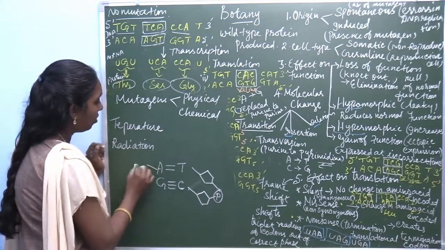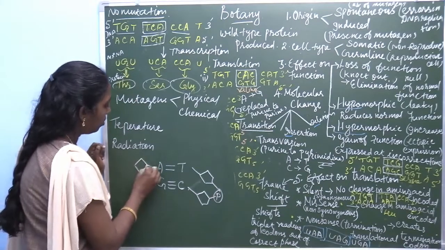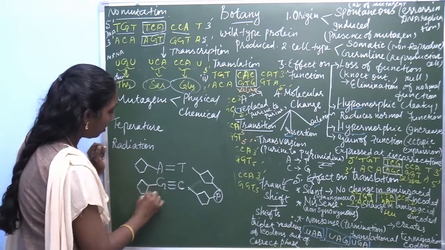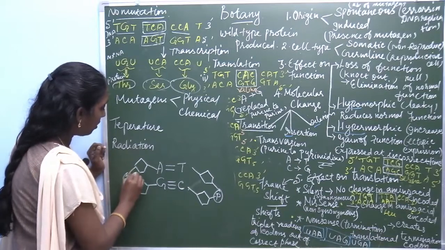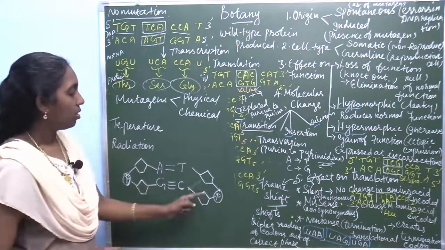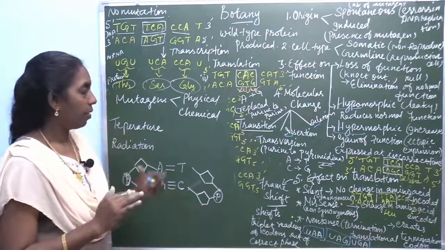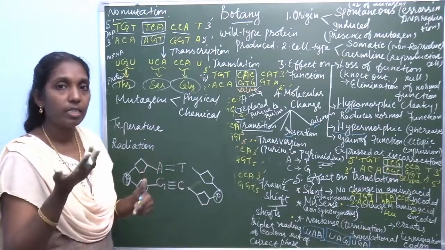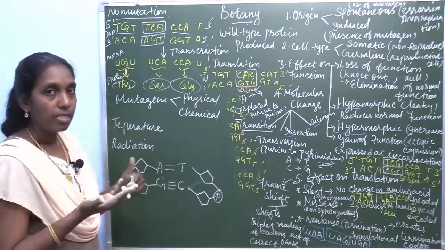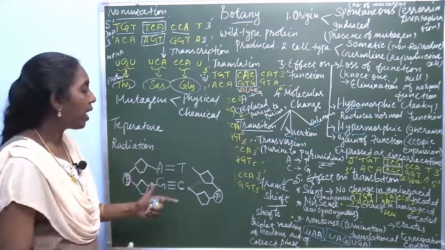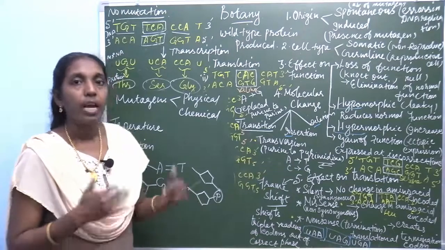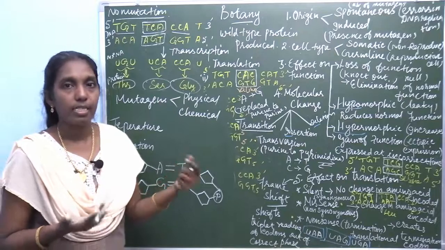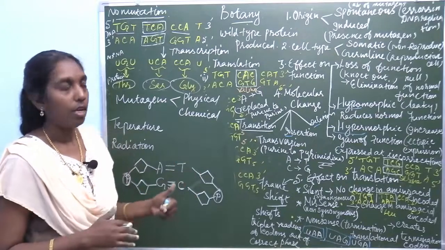Here also, pentose sugar and phosphate group. So, when the temperature rises due to mutagens, it breaks the hydrogen bonds and it affects the transcription process.